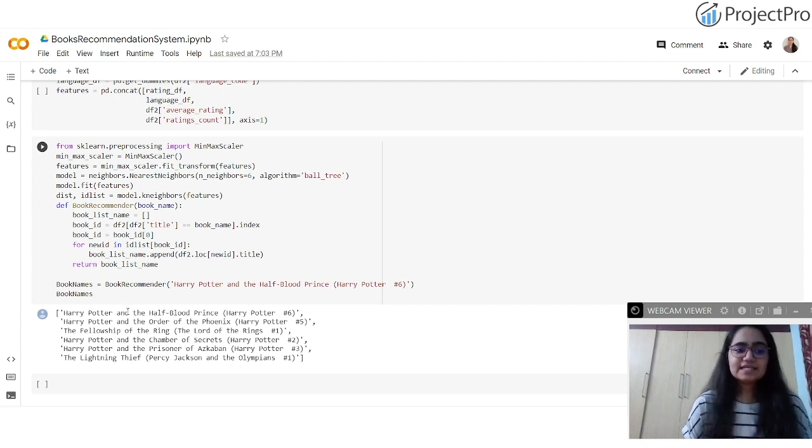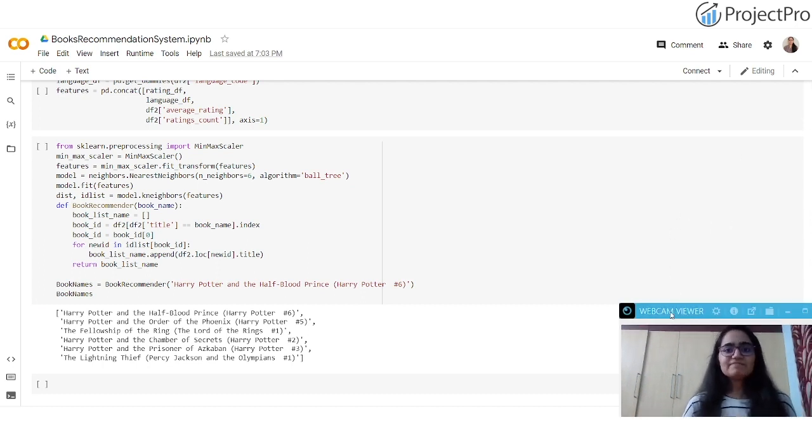So whatever output we are seeing here, the top six books which are being recommended are nothing but the book titles, the book names, and book recommender over here is the function which is called. The argument which you're passing over here is one book title, which the user will be entering. So whenever the user enters Harry Potter and the Half-Blood Prince, all the six book titles in the data set which are similar in nature to this entered title will be recommended to the user. So this is nothing but an example of item-based filtering, because it is nowhere making use of the user. So it is content-based filtering which we have seen.